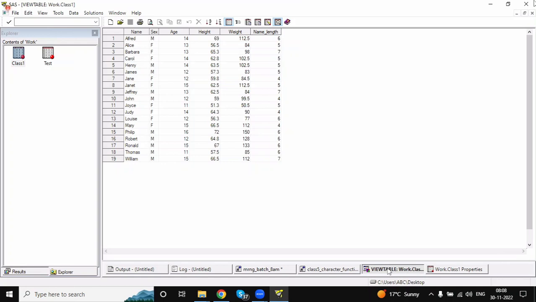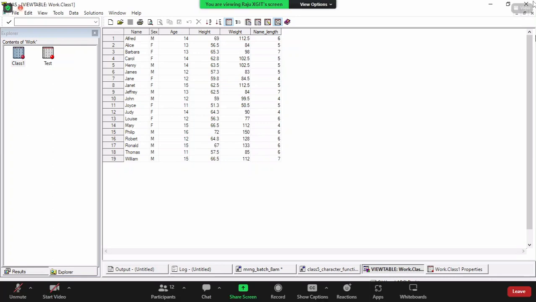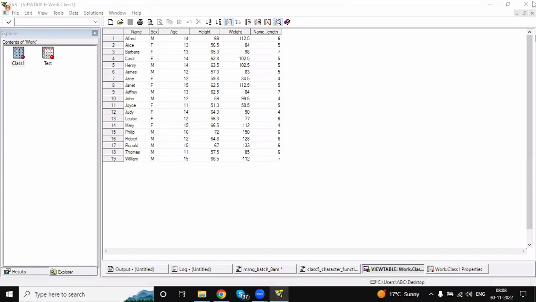I think the space is also taken into consideration in the column length in the properties. No? And in this, only the number of characters, the number of letters, is mentioned. Okay. Any others? SAS default length is considered as 8 characters.